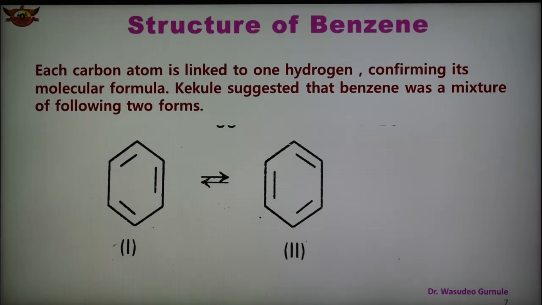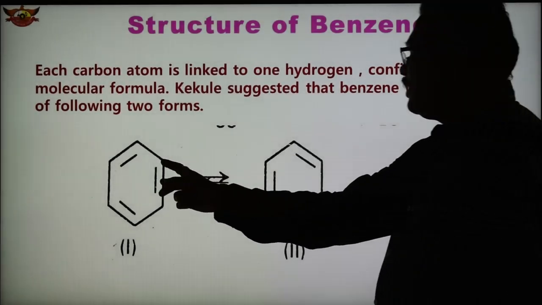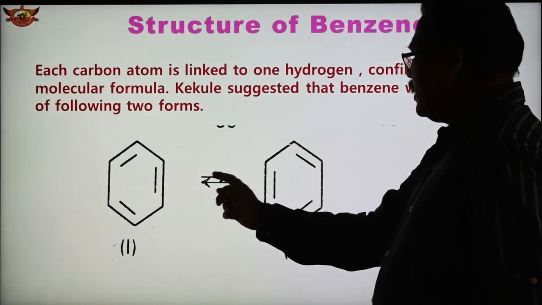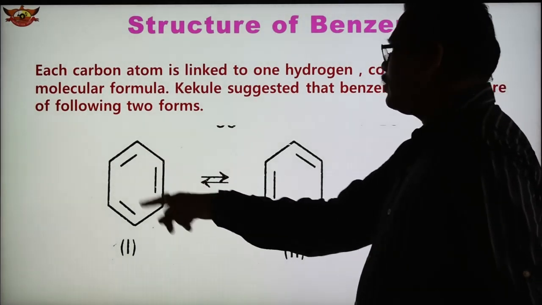However, objections were raised to this structure, and to explain one of them, Kekule modified the idea and suggested that benzene was a mixture of two forms. So Kekule also suggested these two structures. This is one structure of benzene and this is the alternate, where the position of the double bonds has been changed.